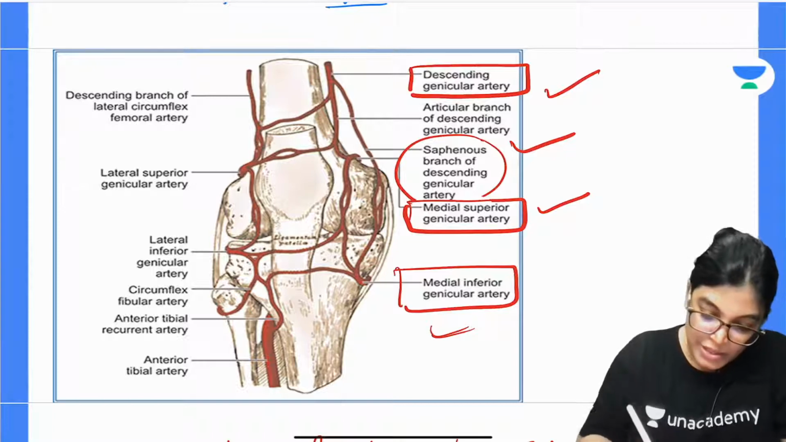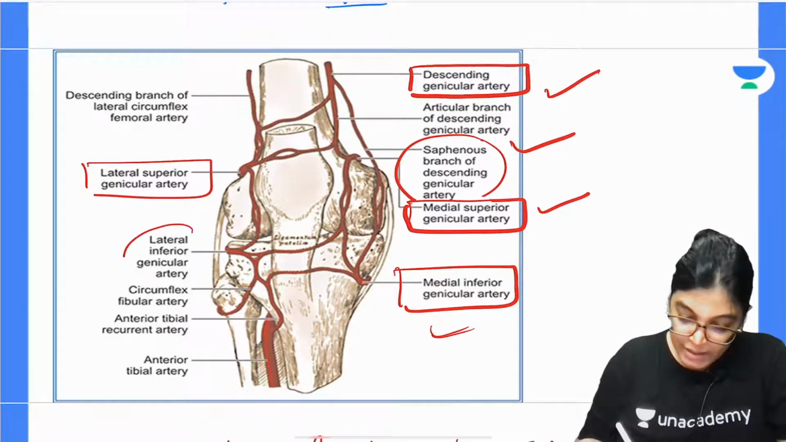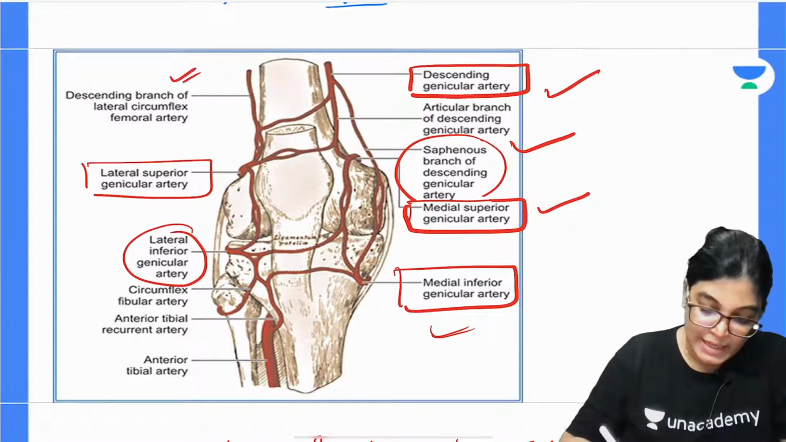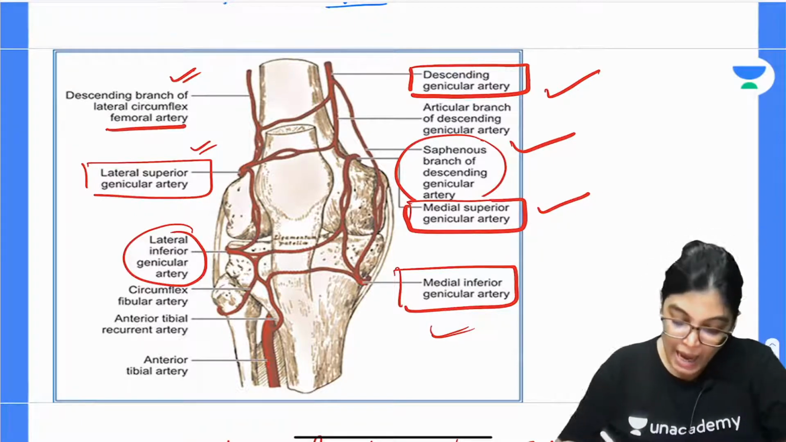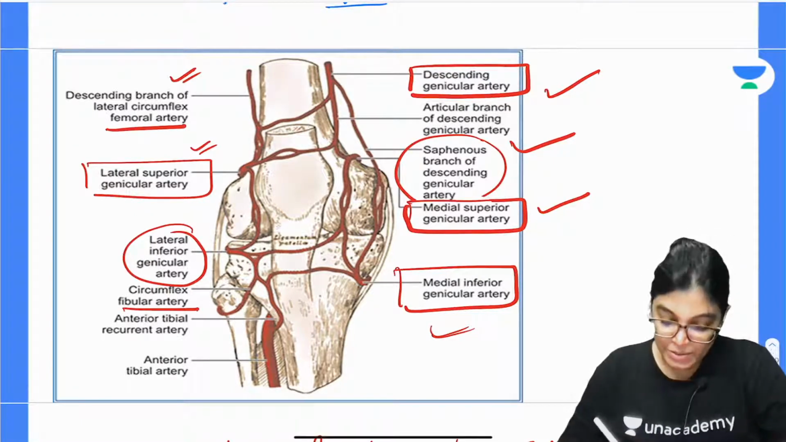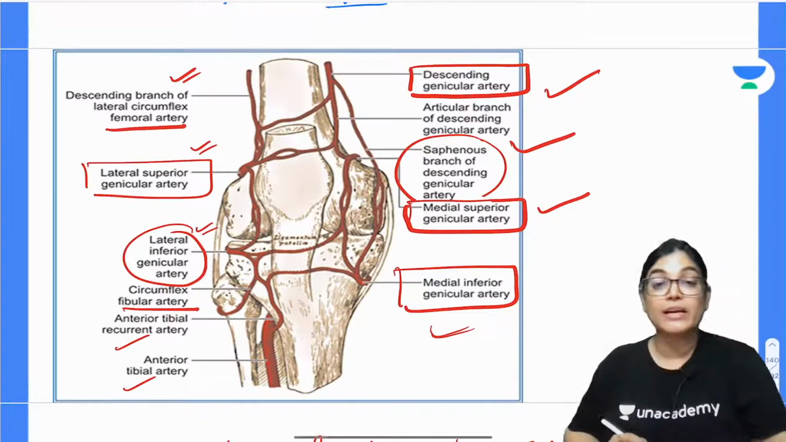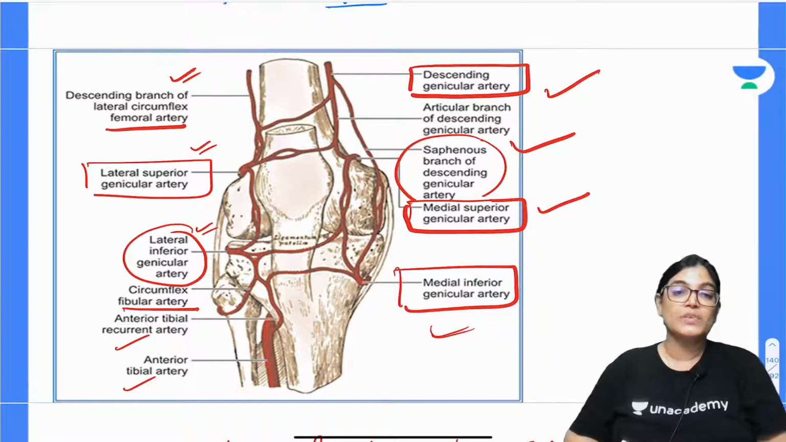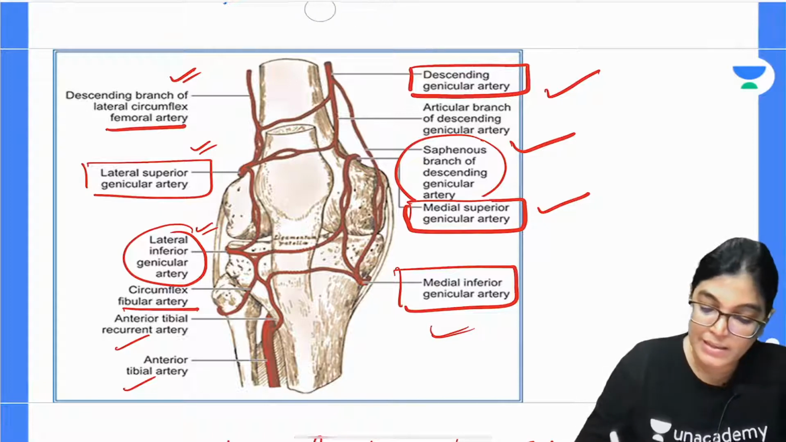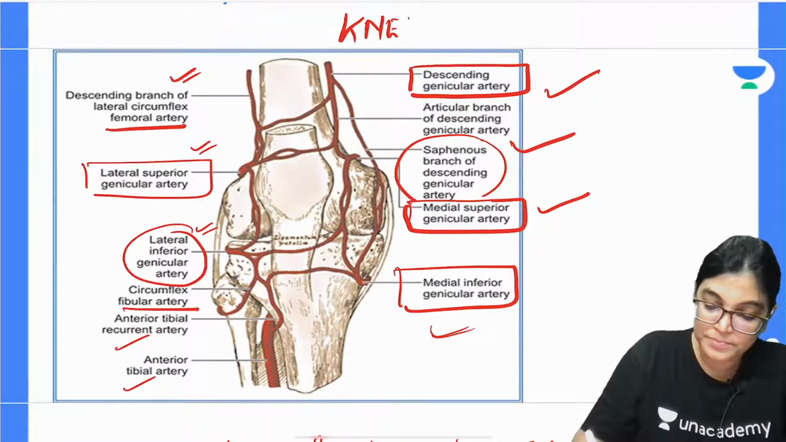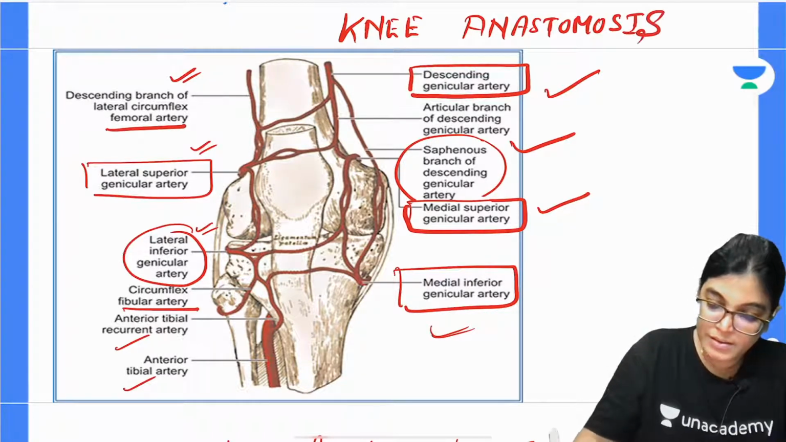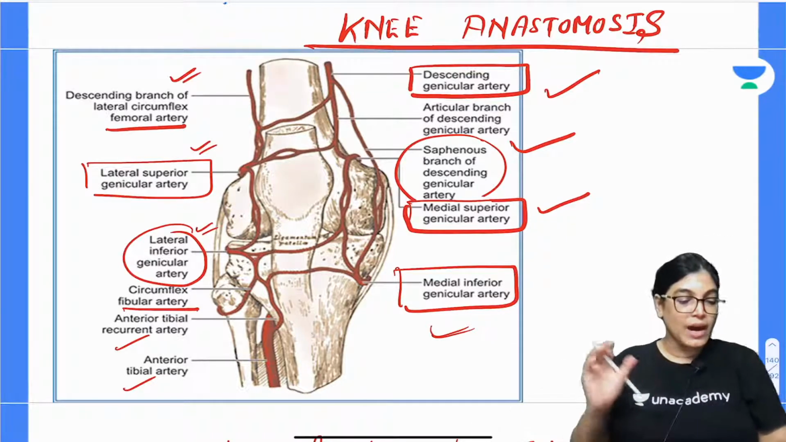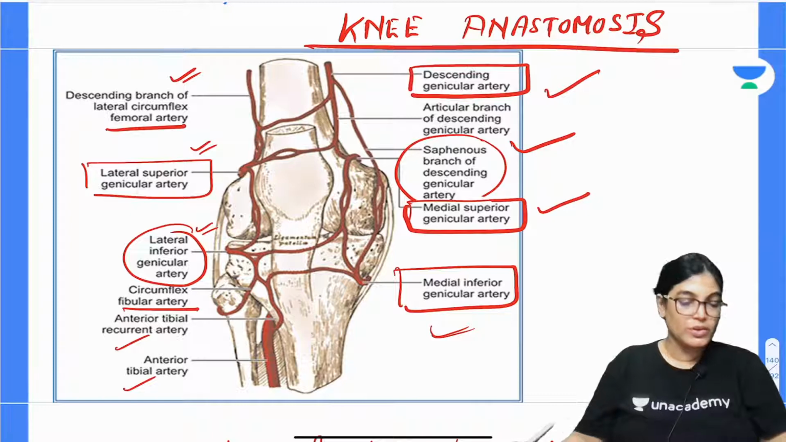In the same way, the lateral superior genicular artery will anastomose with the lateral inferior genicular artery. The descending branch of the lateral circumflex femoral artery will also anastomose with the lateral superior genicular, and the circumflex fibular branch from posterior tibial and recurrent branches from anterior tibial arteries will anastomose with the lateral inferior genicular artery. This is a very beautiful diagram where we can clearly see the arteries forming the knee anastomosis. Any doubt, aspirants, let me know; you can write in the message box.